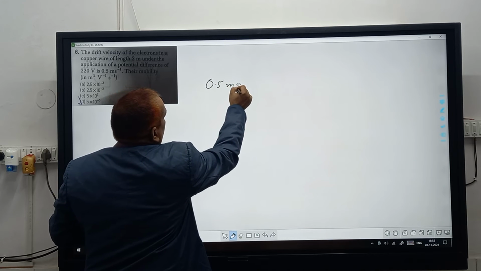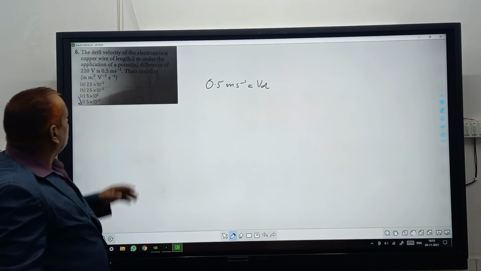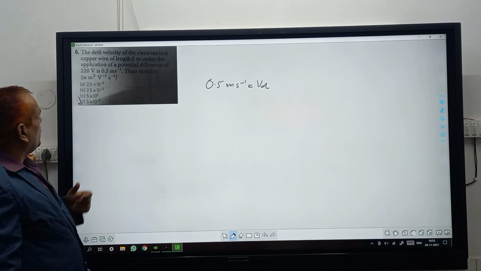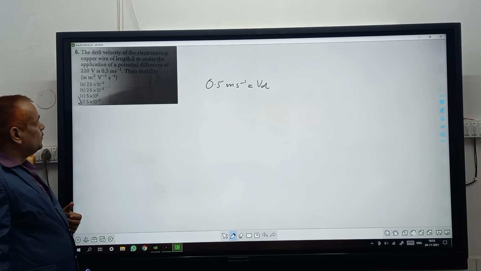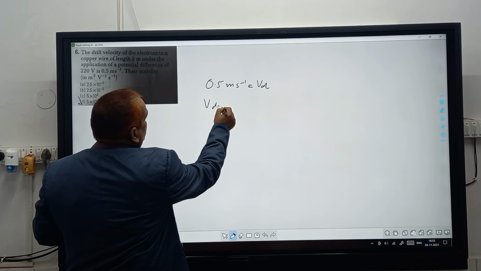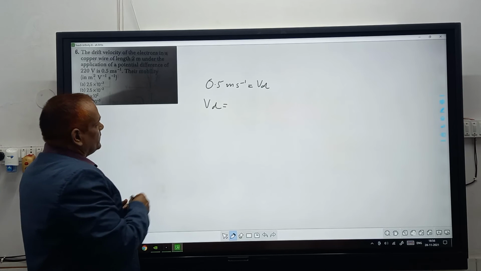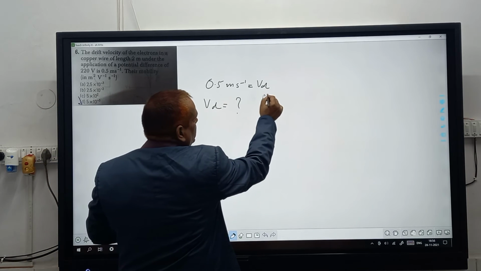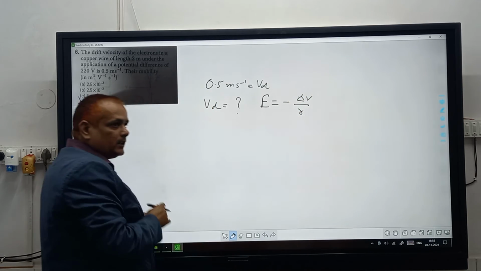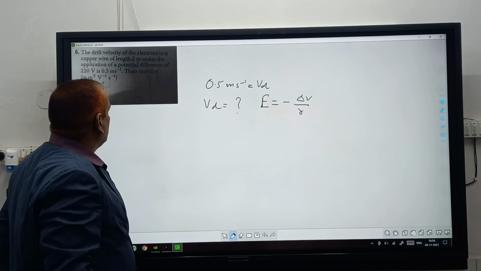0.5 meter per second. This is the value of Vd, that is drift velocity. Their mobility is given. What will be the mobility of this? How can mobility be calculated? The velocity Vd, drift velocity, how can this be calculated? As you know, E equals minus delta V upon r, rate of change of potential with respect to distance. Further, E will be calculated.